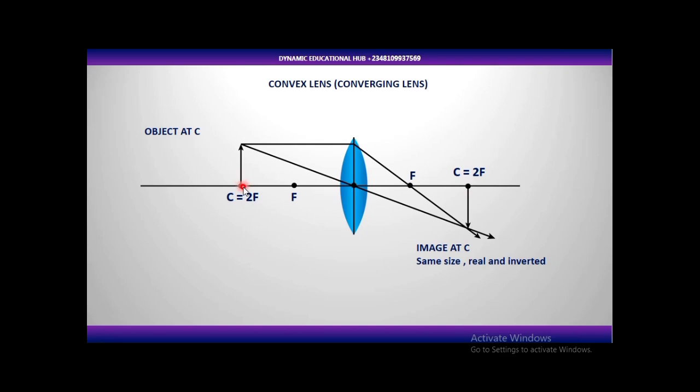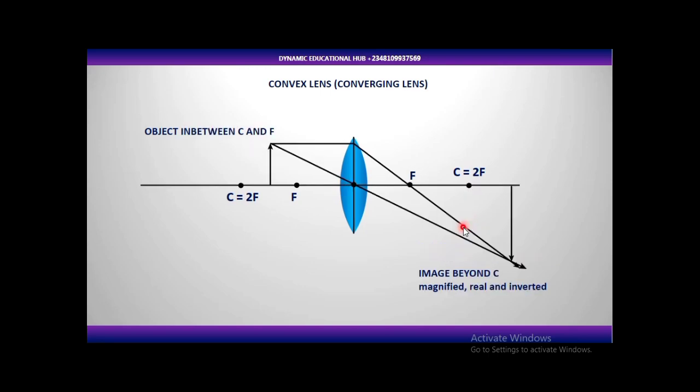The same thing goes with a converging mirror, but the diagram is different. For a converging mirror, it is going to be formed here under this one. Why? For a lens, the image is formed at the other side. Now when the object is placed at the center of curvature, the image is formed at the center of curvature, same size, and it is real, and it is also inverted.